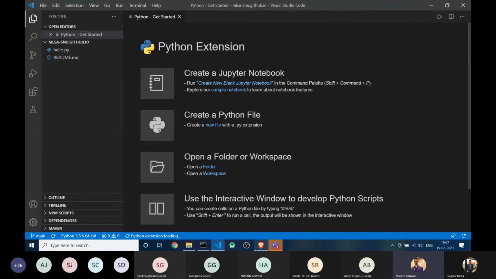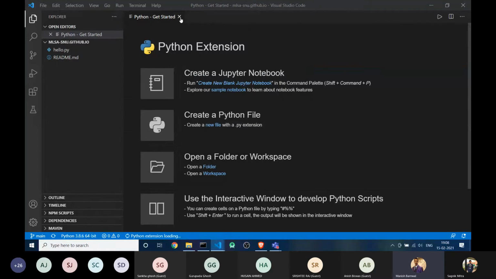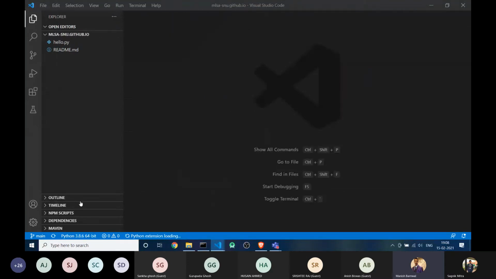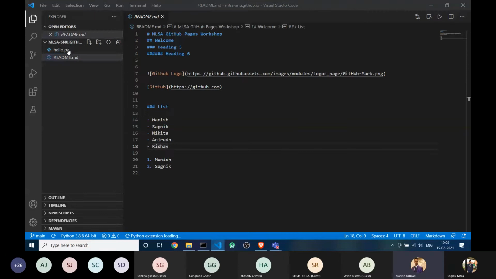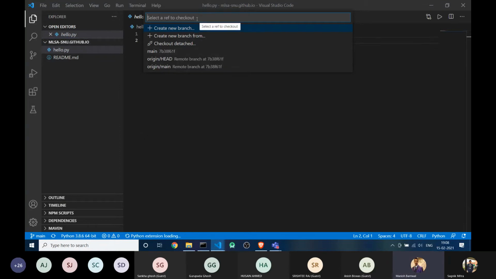So from here we can create a branch. You can even create a branch with the manual code from Git Bash. But as we are today using VS Code, and this webinar is also hosted for VS Code, we will only use VS Code, not a manual command. If you know manual commands, it's better, but if you know VS Code, it's very easy for you. Okay, so let me start.